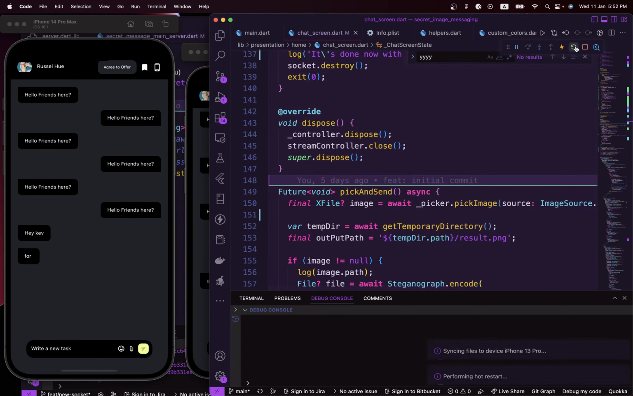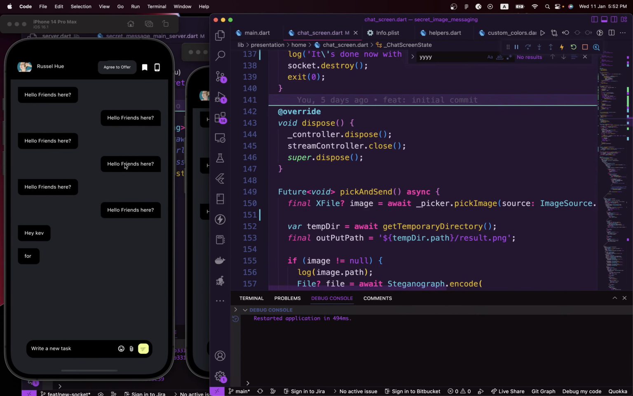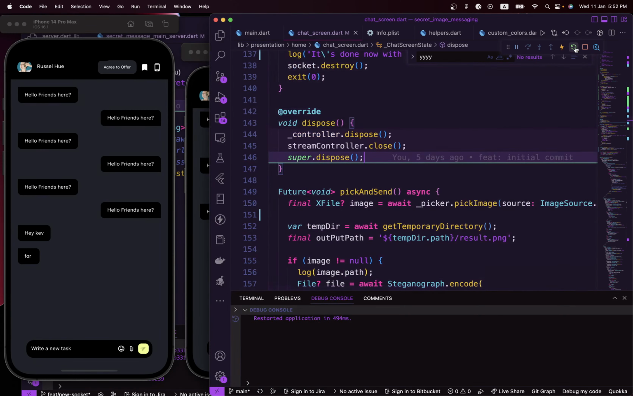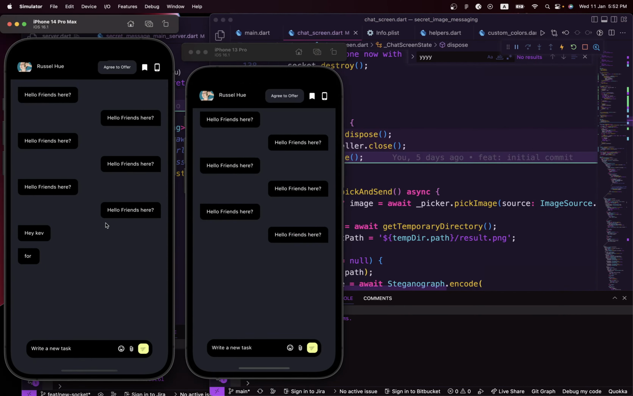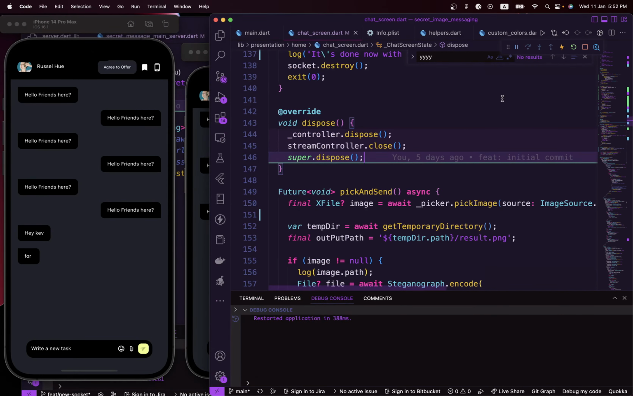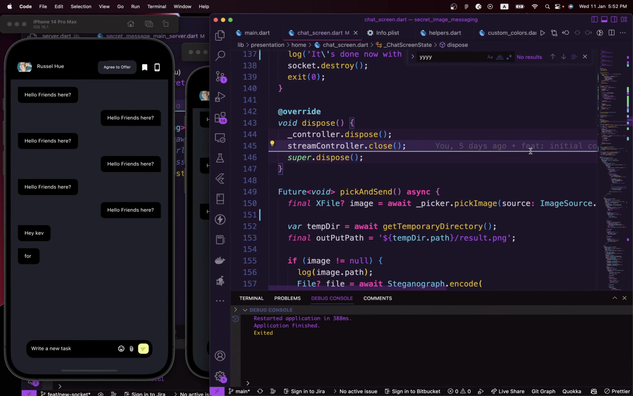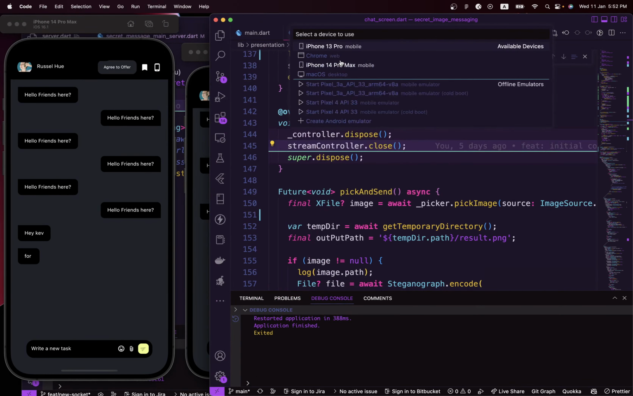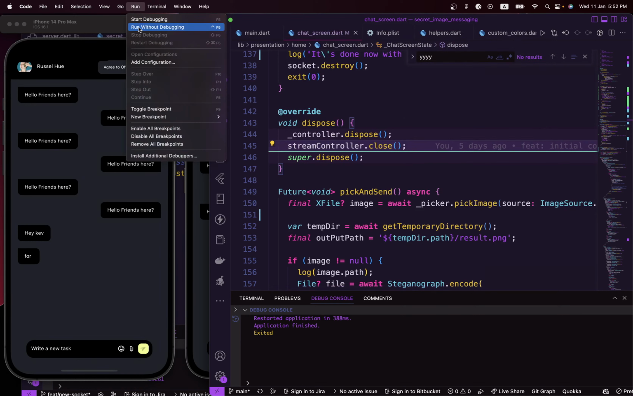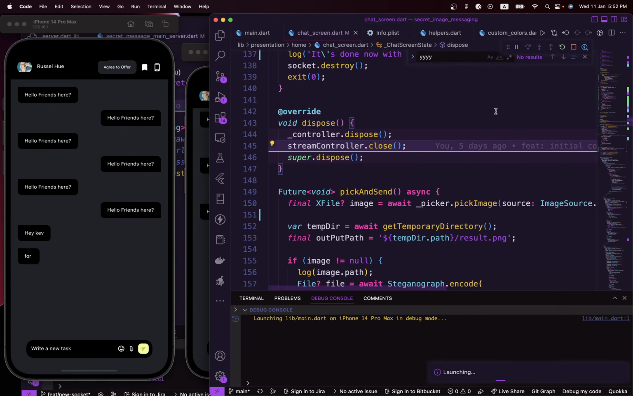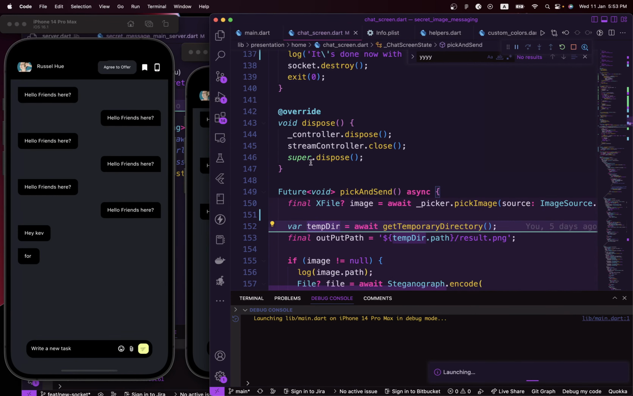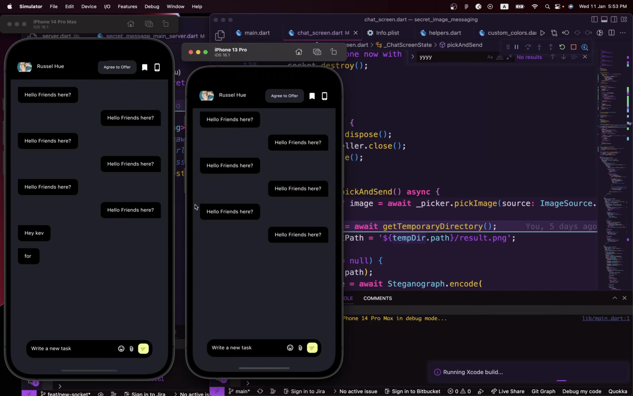So let's start this right in here, and then, where did we start it? Okay, so we also have to open it up in our second simulator. We need to close this for running, and then run this on the second simulator, which is iPhone 14 Pro Max. Right now, run without debugging. Now we have to wait for the new changes we made to show up here before we can send messages between both phones.